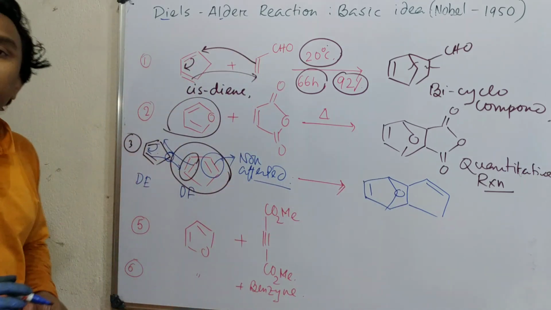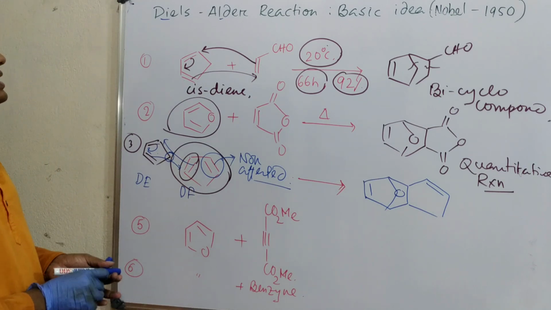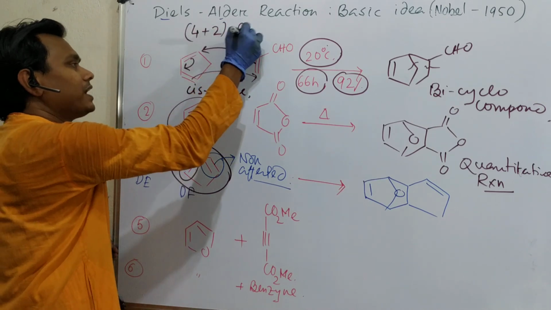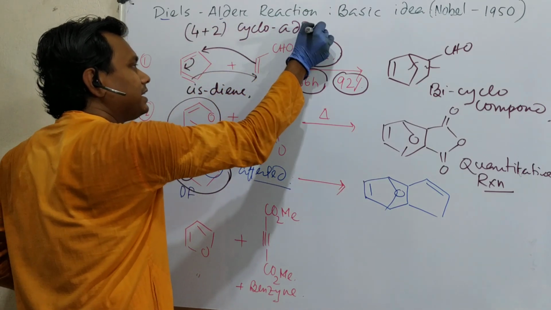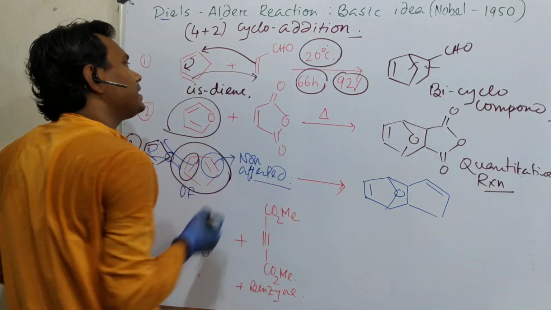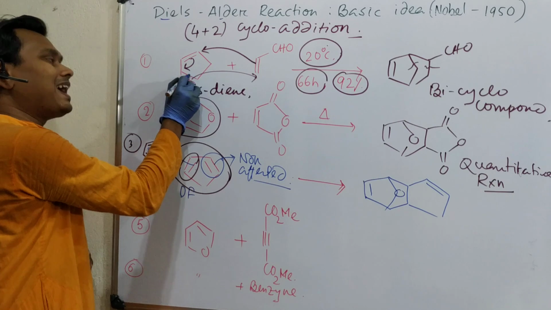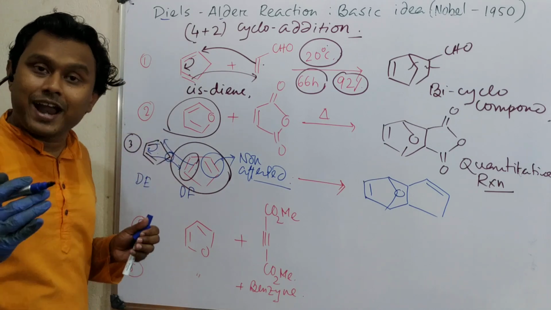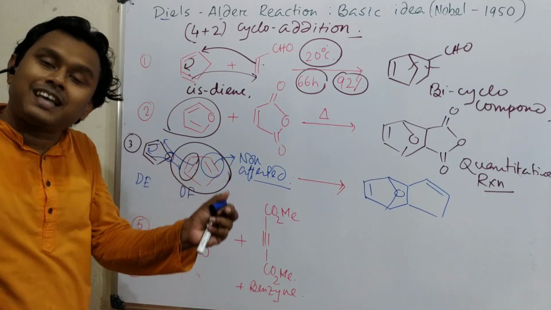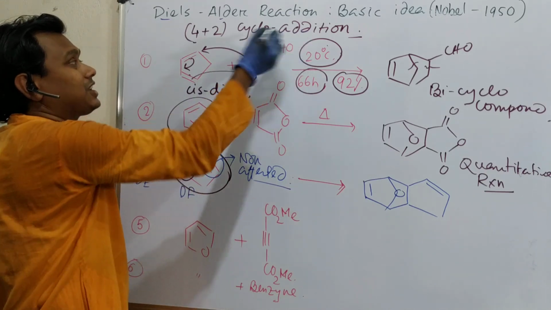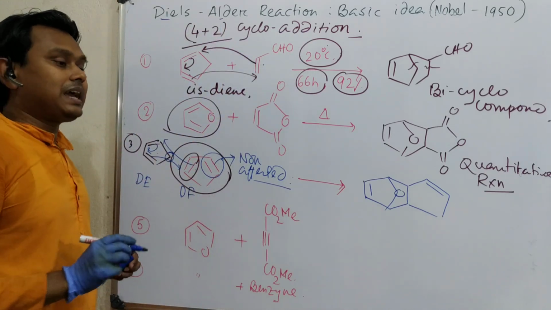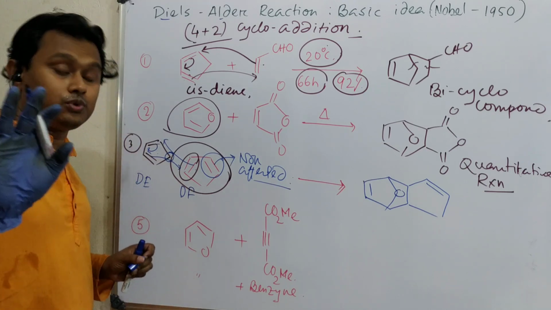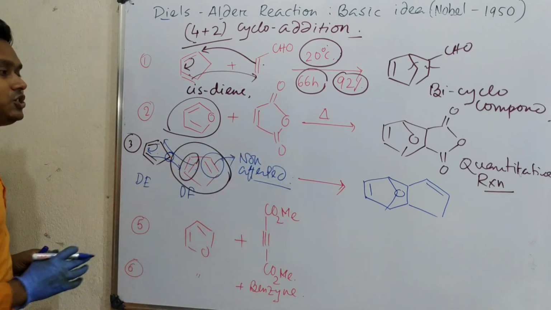By the way, one important piece of information I forgot to say is that these reactions are called 4+2 cycloaddition. Why? See, 4 electrons from the diene are involved and 2 electrons from the dienophile are involved. And it is cycloaddition because the addition results in a cyclic structure, ring formation. That is why it is a 4+2 cycloaddition. There are some other types: 2+2 means another type of reaction, and 4+4, which we will discuss later on. Fine. So in this way, this is produced.